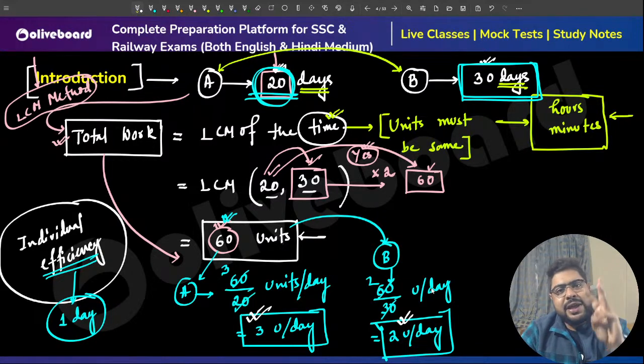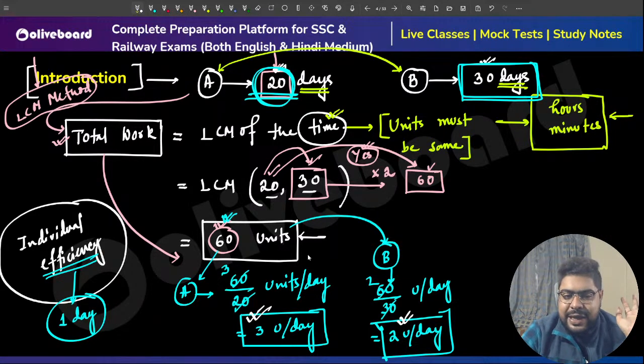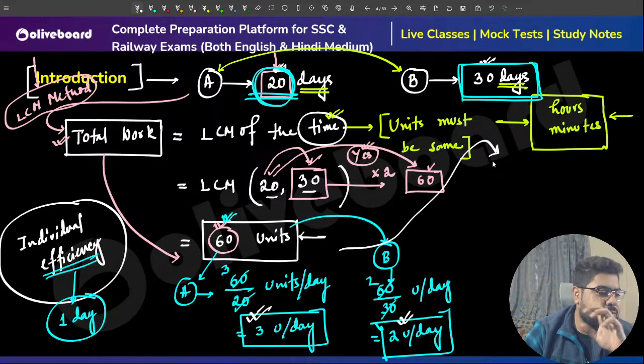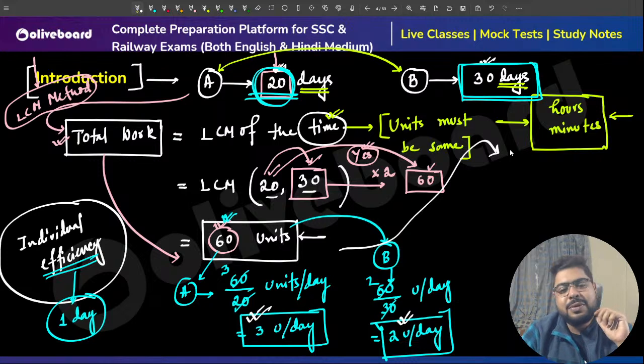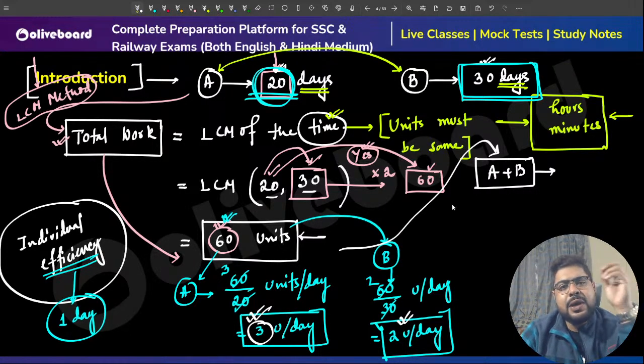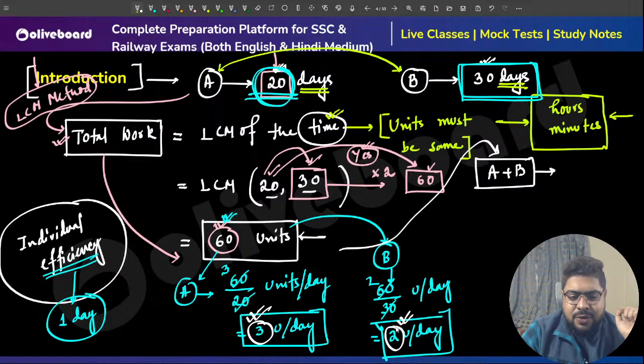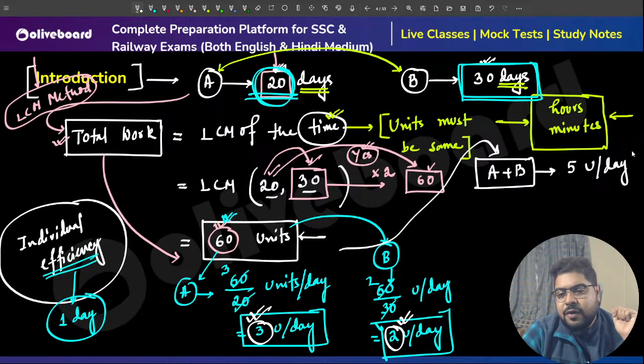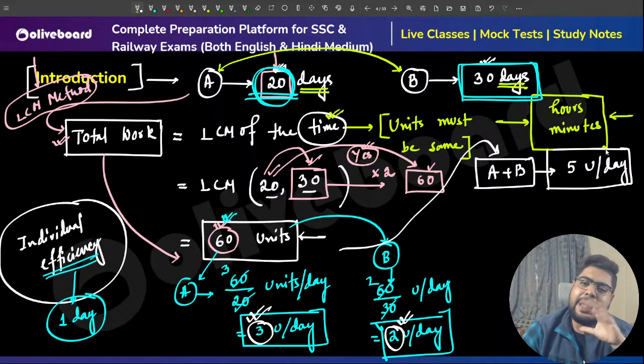Now, if both of them decide that they will do the work together, how much will they do? A plus B, the combined efficiency: A will do 3 units, B will do 2 units, so in total they will do 5 units every day.